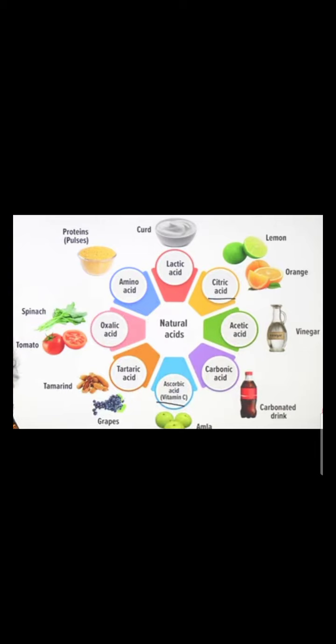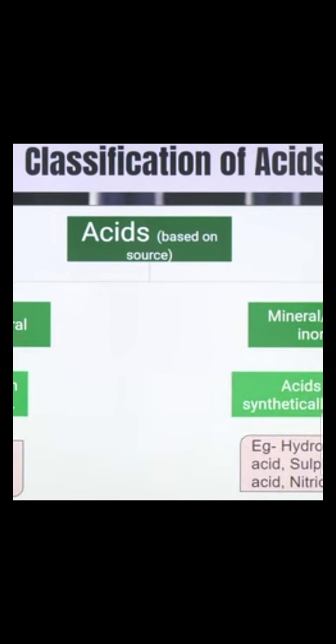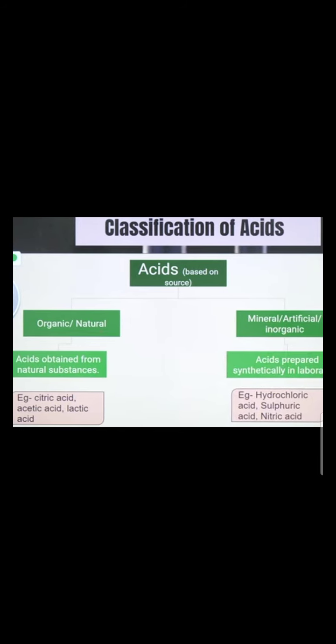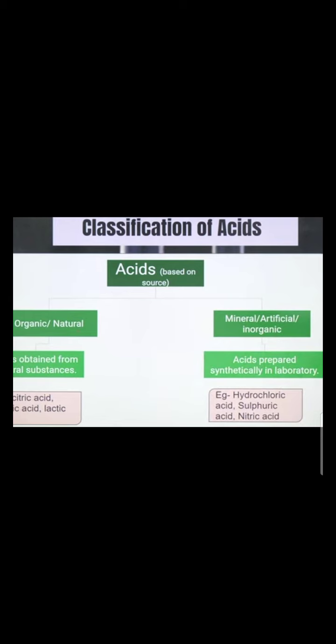The other classification of acids is on the basis of their source. We have already discussed this. On the basis of the source, we classify acids into two categories: organic acid and mineral acid. Organic acids are obtained from natural substances like citric acid, acetic acid and lactic acid, as we have seen. These are found in plants as well as animals. Mineral acids are synthesized in the laboratory. They are artificial, inorganic acids like hydrochloric acid, sulfuric acid and nitric acid. These are examples of mineral acid.